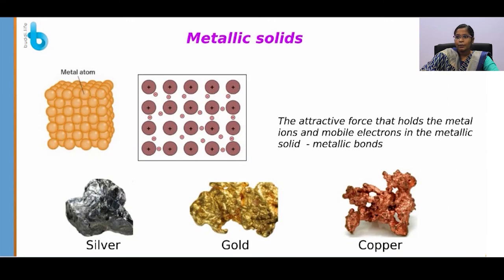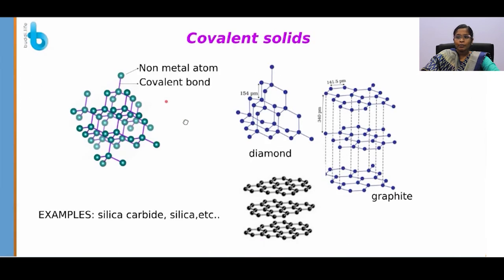And next is the metallic solids. Positive metal ions and free electrons are the constituent particles of metallic solids. And next is the covalent solids. Non-metal atoms are the constituent particles of covalent solids. All the non-metal atoms are bonded by covalent bonds. As it forms a network of covalent bonds, covalent solids are known as network solids. These covalent solids are hard and have very high melting and boiling points, and they are insulators at room temperature. Best examples of covalent solids are diamond, silicon carbide, silica, etc.